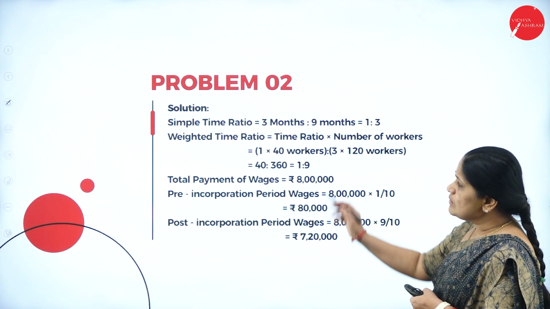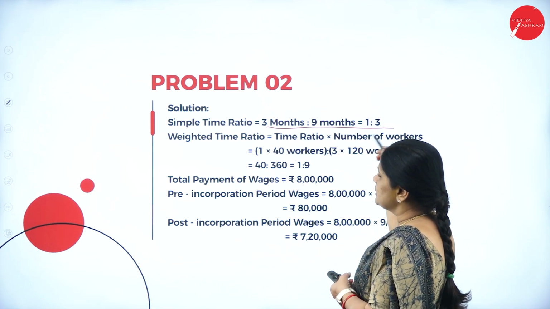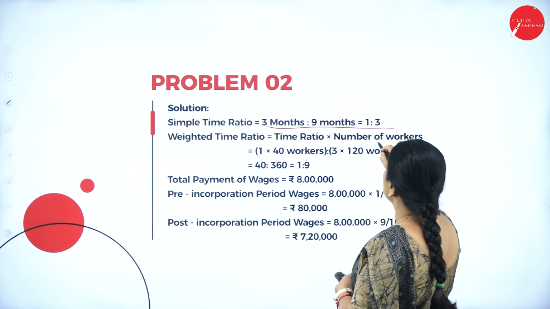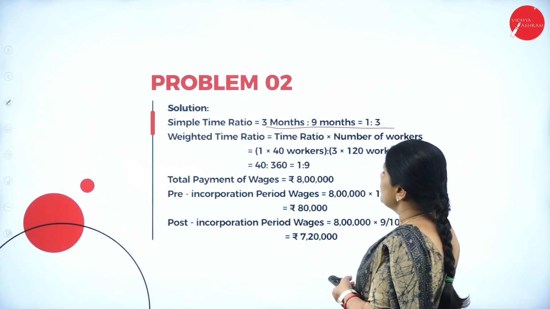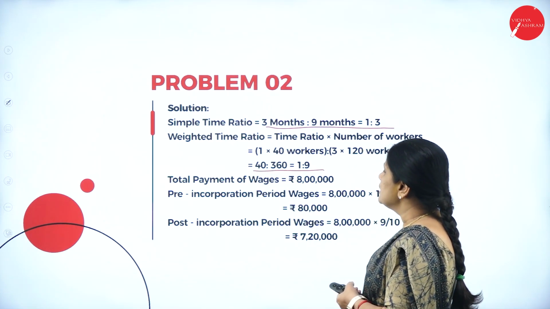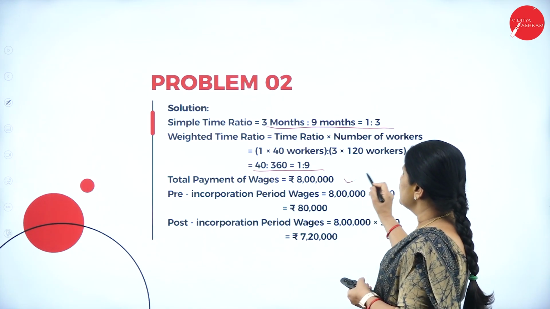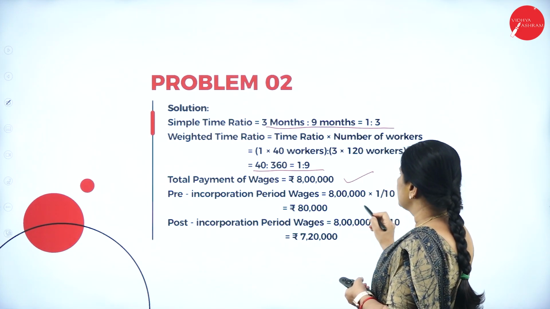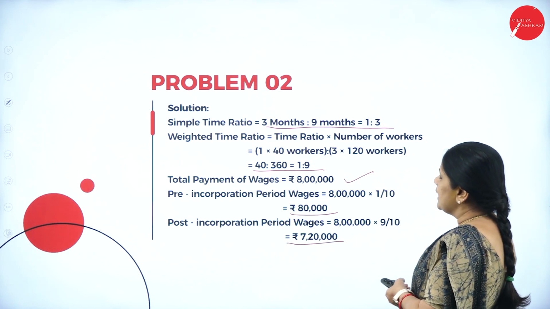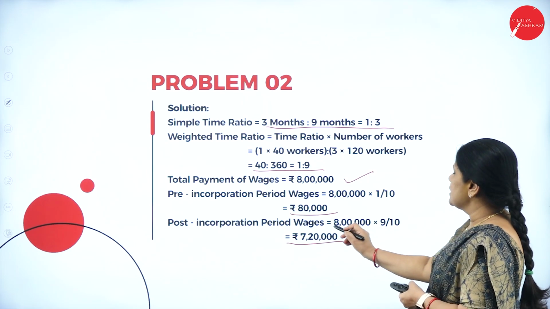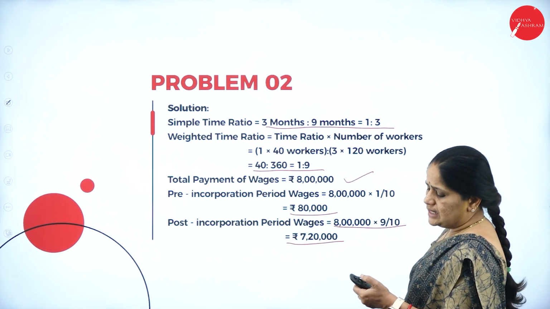So, let us see here. What is the simple time ratio here? 3 months and 9 months, that is 1:3. So, the weighted time ratio is time into number of workers. So, 1 into 40 is to 3 into 120, that is 40:360 or 1:9. The total payment of wages is 8 lakhs. So, in the pre-incorporation period, it will be 80,000, and in the post-incorporation period, it is 7,20,000. So, 8 lakhs into 9 by 10 comes up to 7 lakhs 20,000.